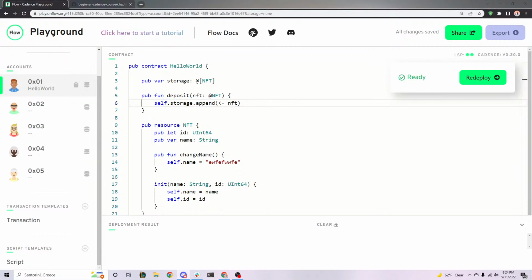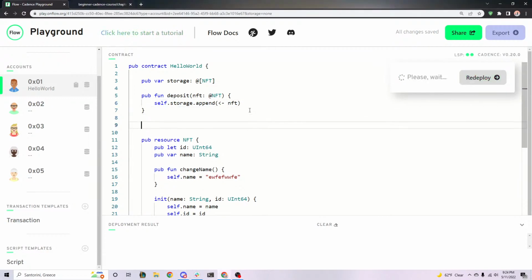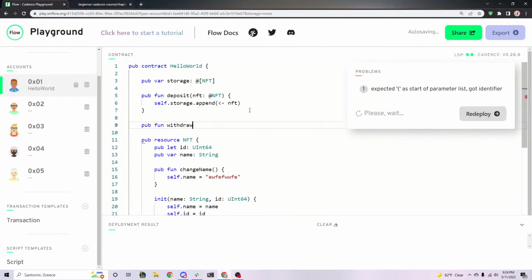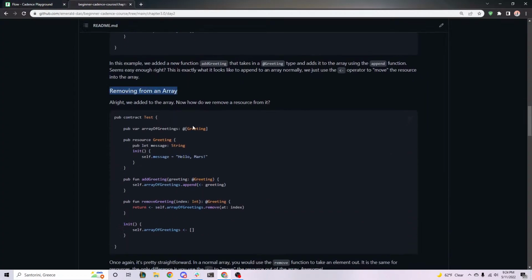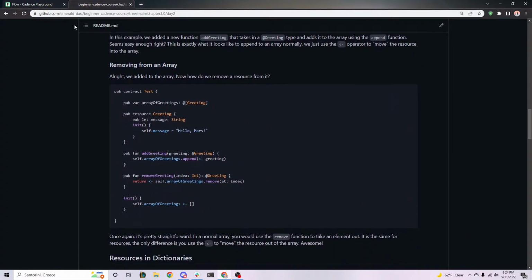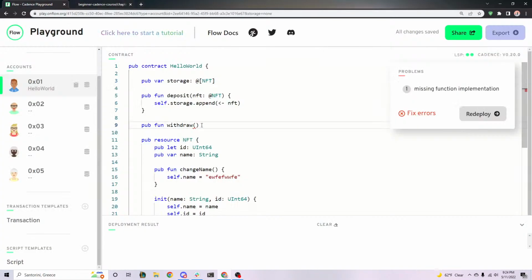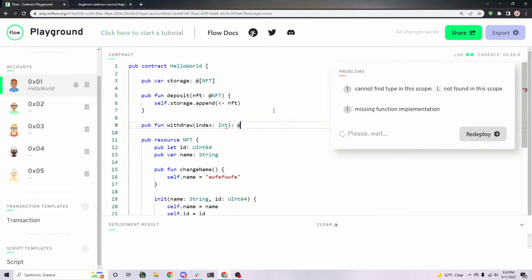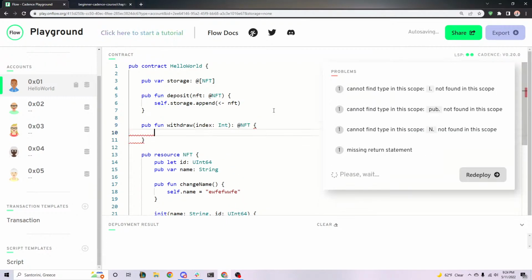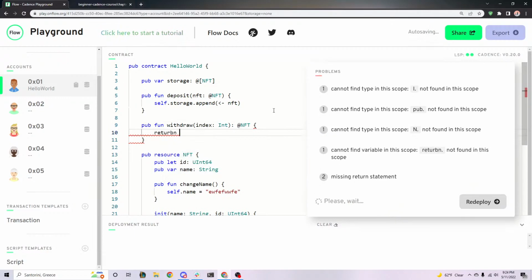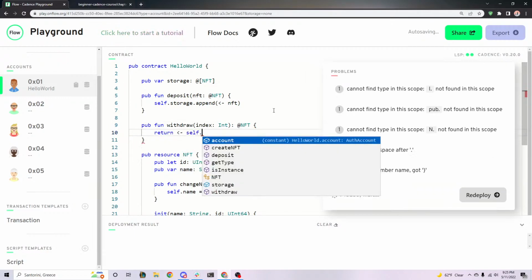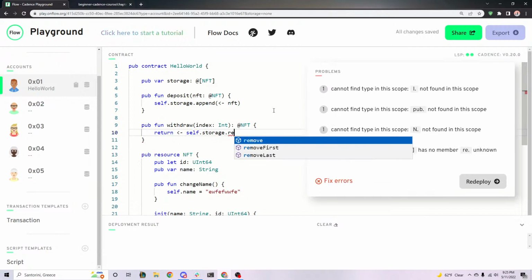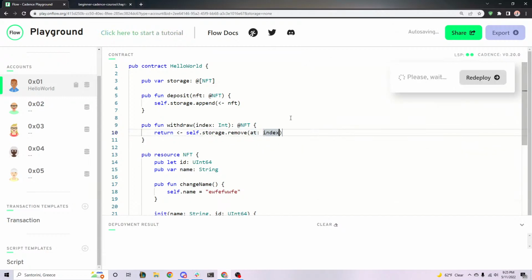So then let's go ahead and make one more function called public function withdraw. We're going to make a function to actually take an NFT out. And this is talking about removing from an array right here. So let's say we want to withdraw from a certain index. So index int, and we're returning an NFT. And we're going to say return, remember, we're going to move it, self.storage.remove at index. Awesome. Just like we did here.